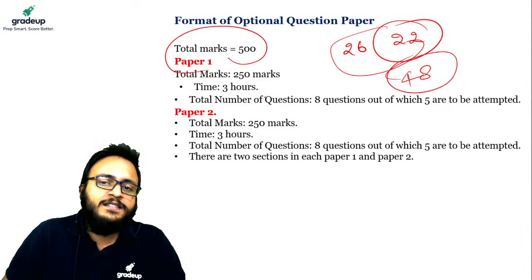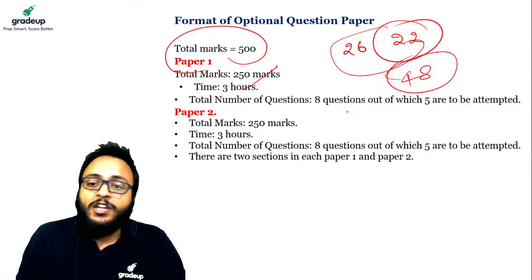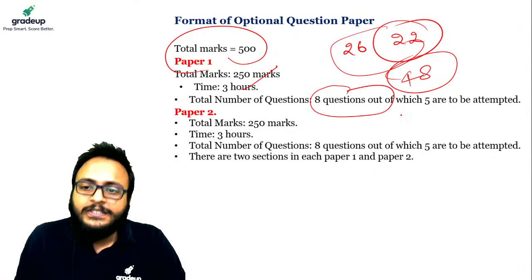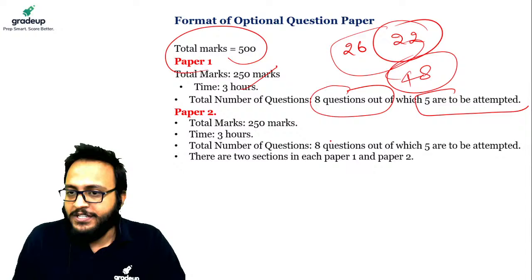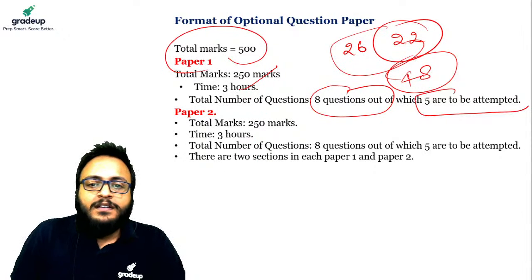What is the common format? 3 hours each. 8 questions are there and 5 are to be attempted. Each has subsections in it. And what happened?